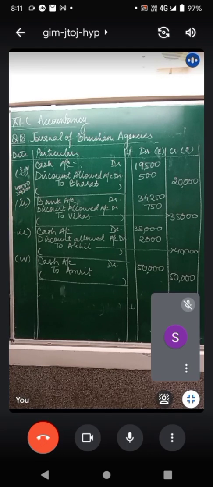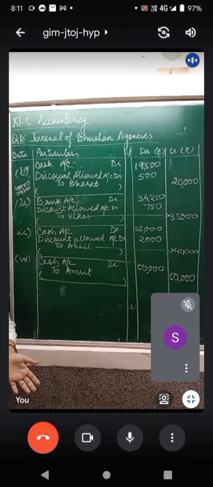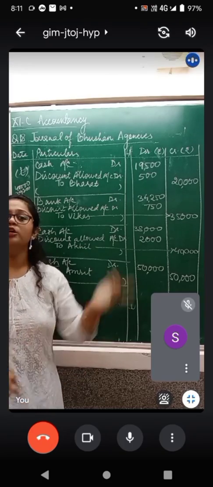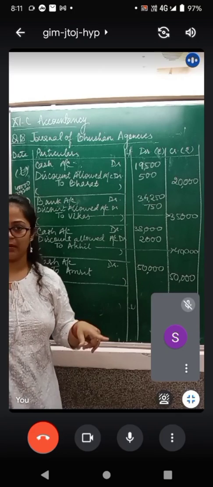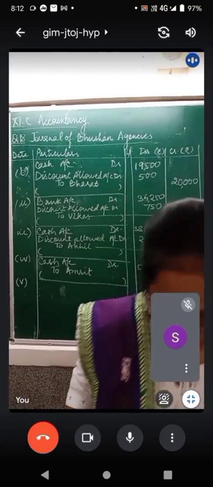How much discount have we allowed him? Minus and find out, those who are sitting and making guesses. 40,000 minus 39,200, how much is left? 800 rupees. So because this is full settlement, this time we will write it as discount. Discount does exist. So I'll complete all this. I'm going to rub this after one more entry.